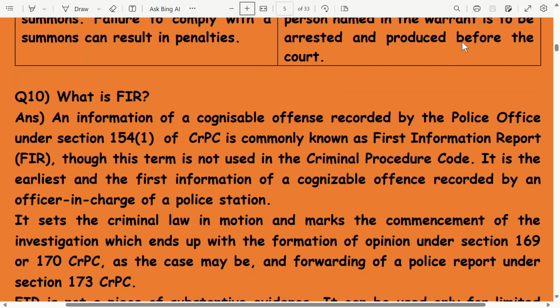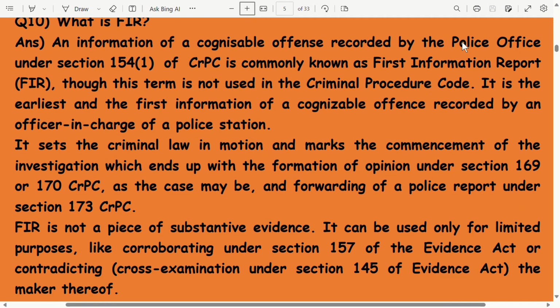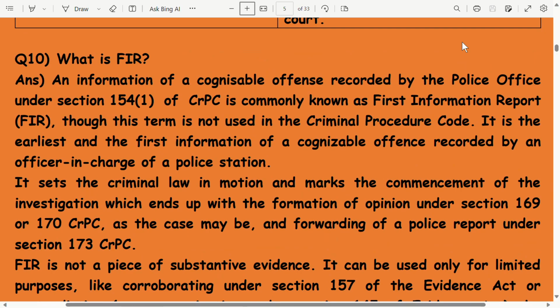Next question is, what is an FIR? An information of a cognizable offence recorded by the police officer under Section 154(1) of the CrPC is commonly known as the First Information Report. Though this term is not used in the Criminal Procedure Code, it is the earliest and the first information of a cognizable offence recorded by an officer in charge of a police station.